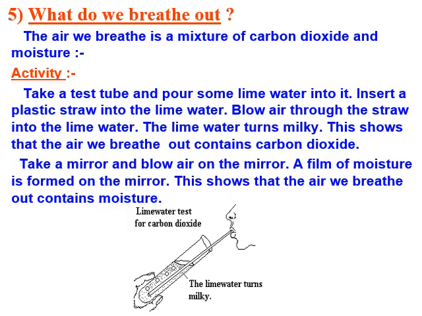What do we breathe out? The air we breathe out is a mixture of carbon dioxide and moisture. So let us have one activity. Take a test tube and pour some lime water into it. Insert a plastic straw into the lime water. Blow air through the straw into the lime water. The lime water turns milky. This shows that the air we breathe out contains carbon dioxide. Second, take a mirror and blow air on the mirror. A film of moisture is formed on the mirror. This shows that the air we breathe out contains moisture also.